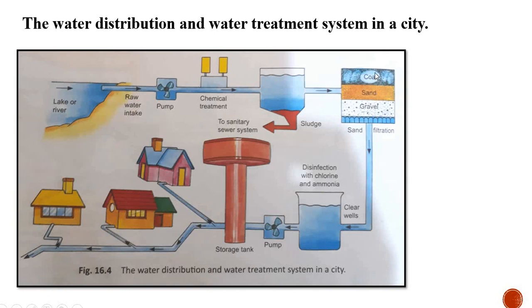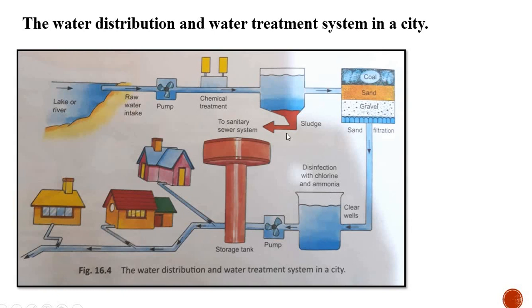This water is passed through the different layers, and when this water passes through them, the minute or lighter impurities get stuck between these different layers, while only the water falls into the tube. As you can see, it falls into this tube. So the lighter impurities are stuck in these layers, and the water falls through these tubes and is accumulated in the clear wells, as you can see here.